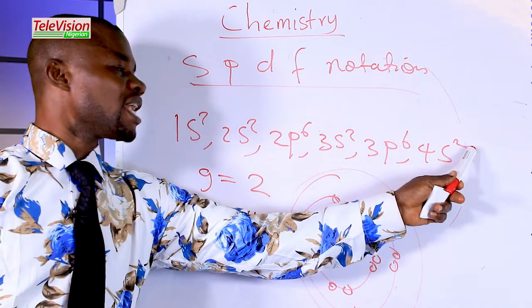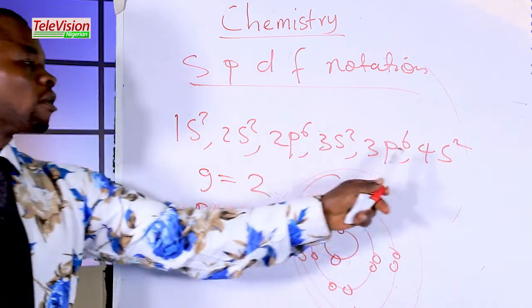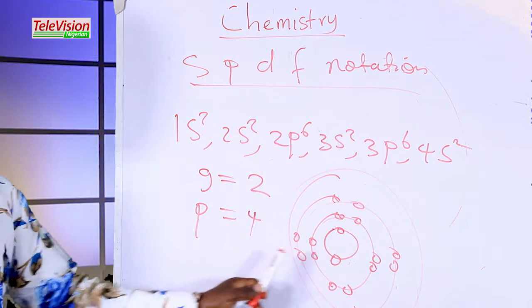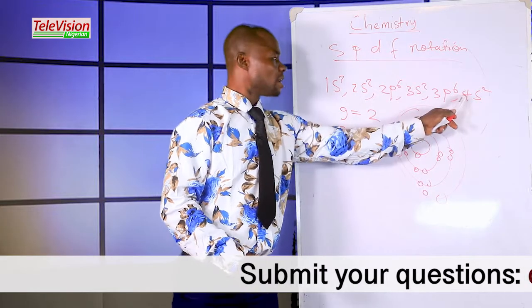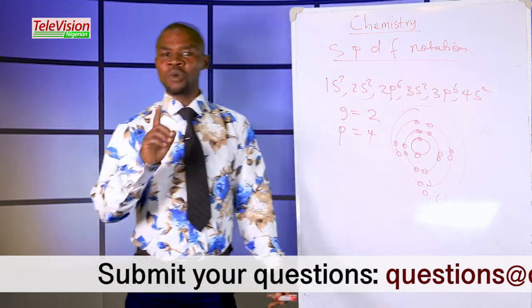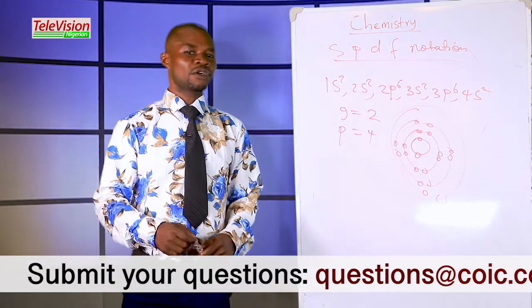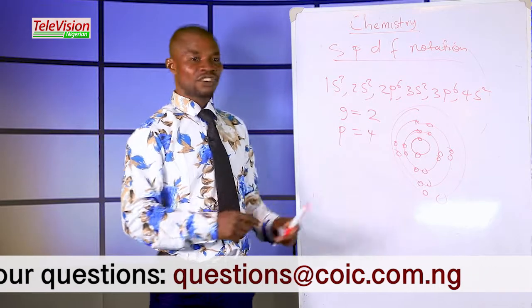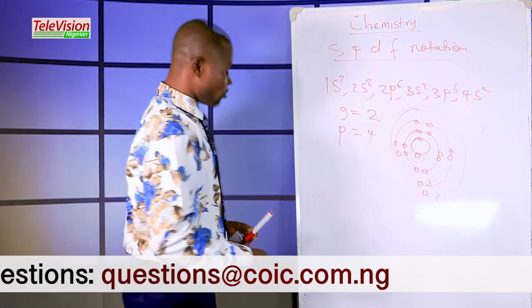So the power of the last s is the group, 2. The coefficient of the last s is 4, meaning period 4. Period 4 here, then group 2, 1, 2, the power here. I don't want you to fail the question because you are going to meet it during examination. I want you to pay attention to understand this. That is how we go about it.